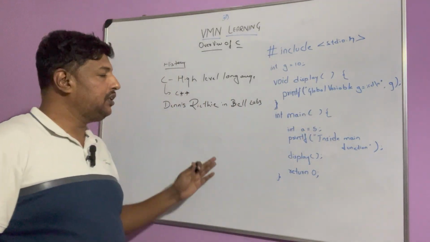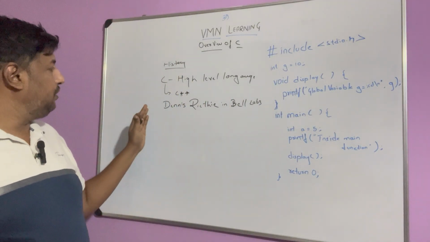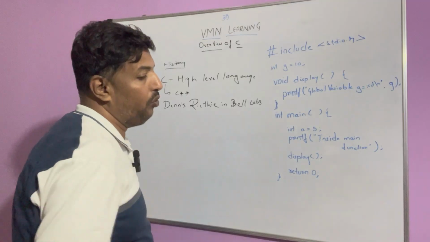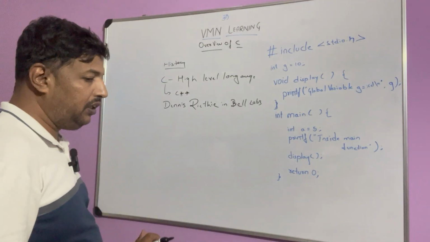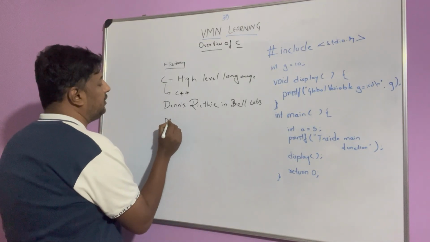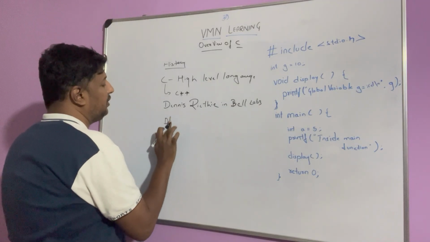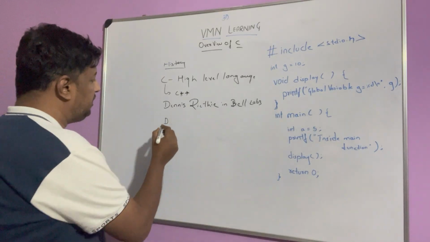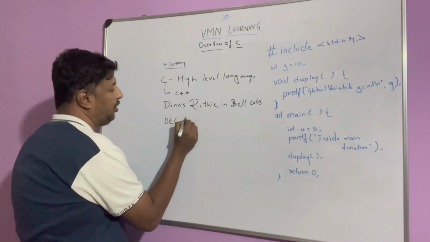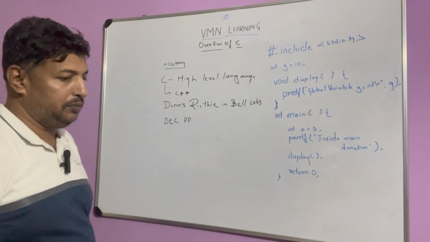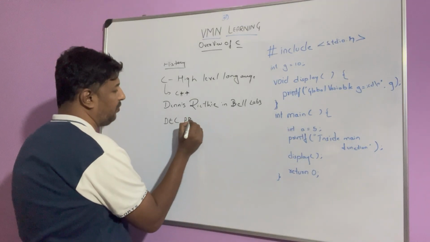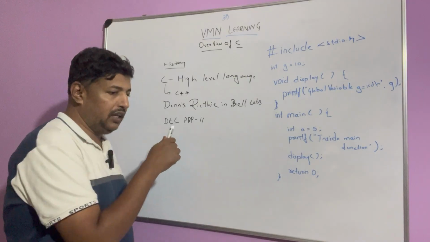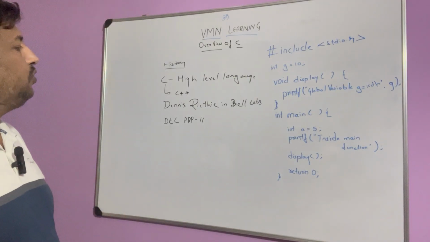So how did Dennis Ritchie create this and how did it come about? They were at Bell Labs using something called the DEC PDP-11.